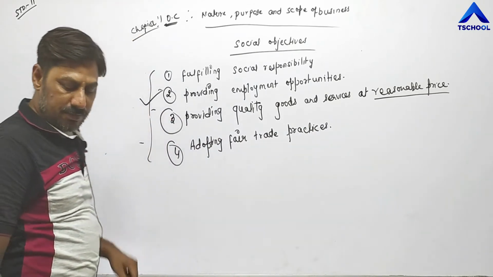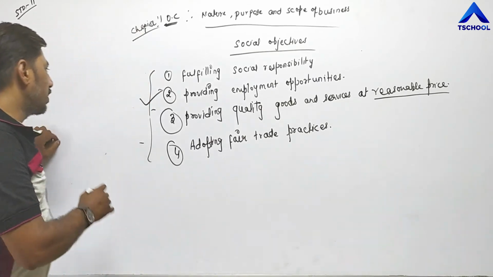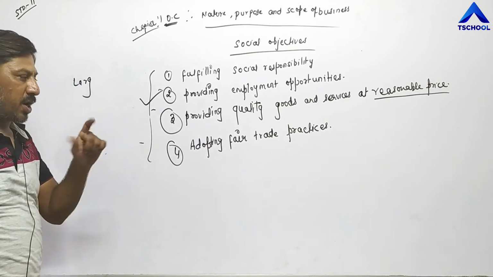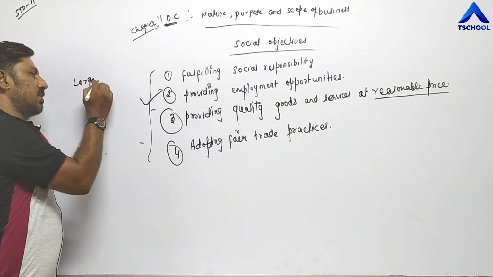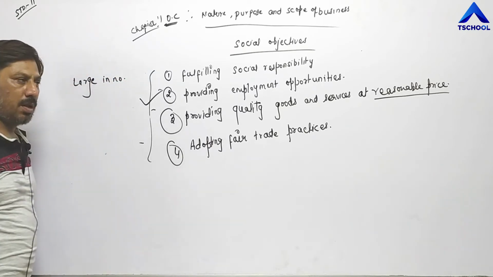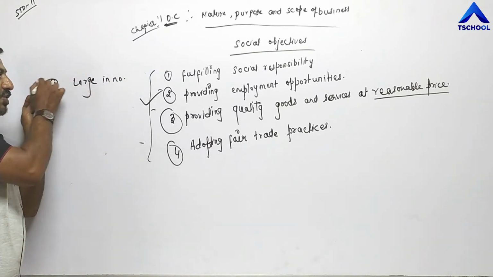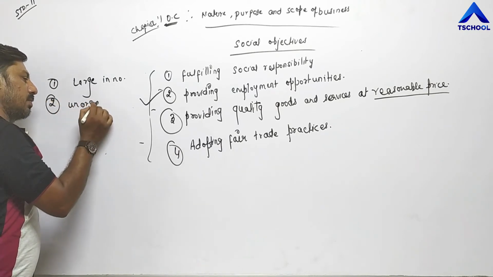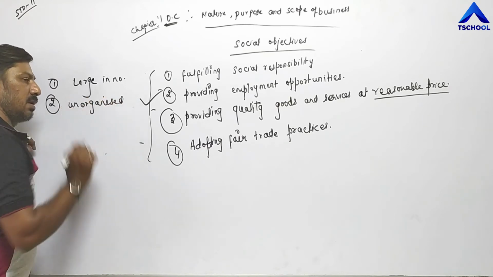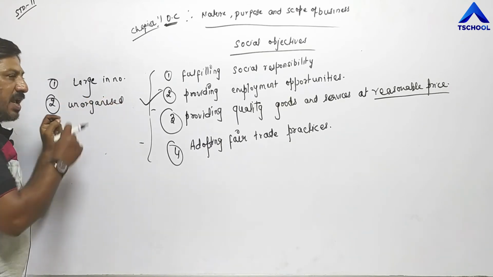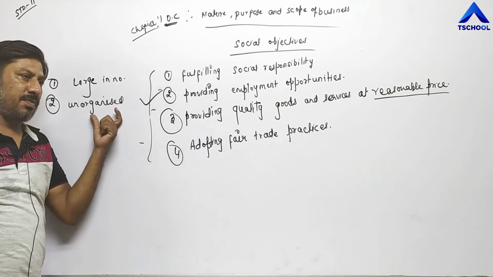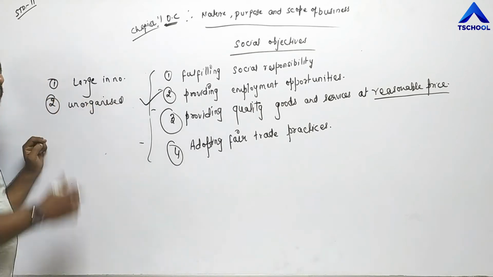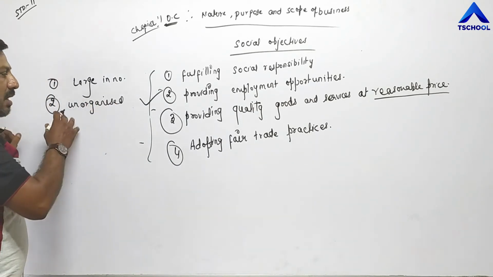Fair trade practices. We all know that consumers are large in group for any particular commodity, for any particular product. Consumers are large in numbers. That is the first point. The second one is they are unorganized. Unorganized means whenever any consumer is cheated by a producer, consumers are not united. They are not coming into a group to take action against the producer or seller.